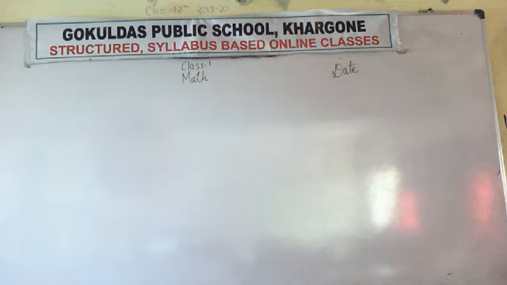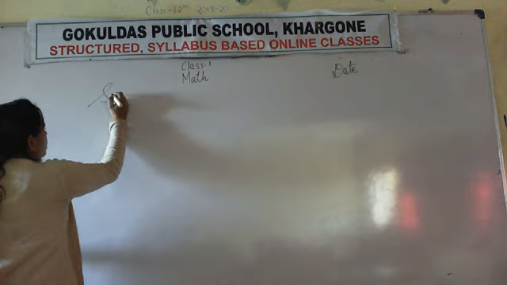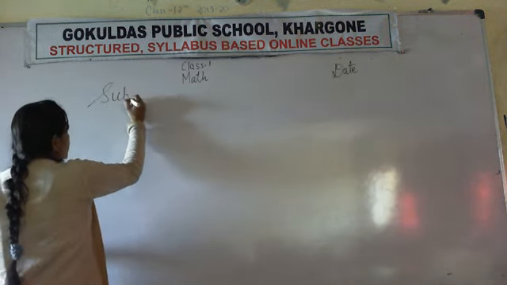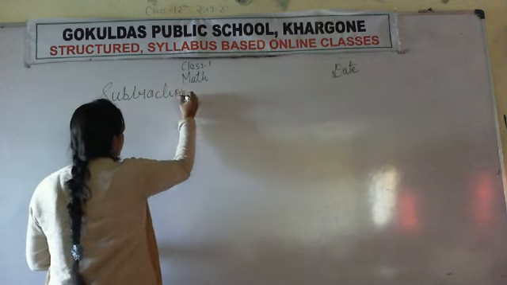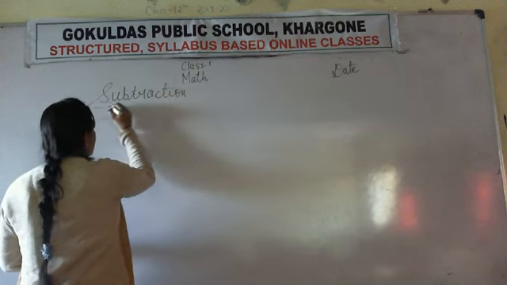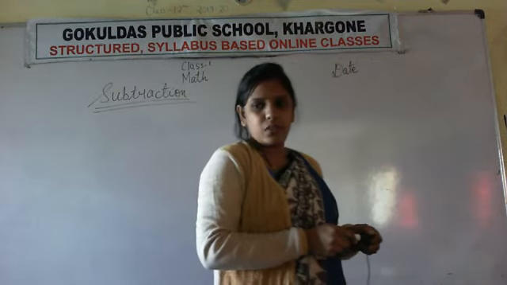The topic we have started today is subtraction. So on the top of your notebook, write subtraction, S-U-B-T-R-A-C-T-I-O-N, subtraction, and underline it using a ruler and pencil. Write fast.